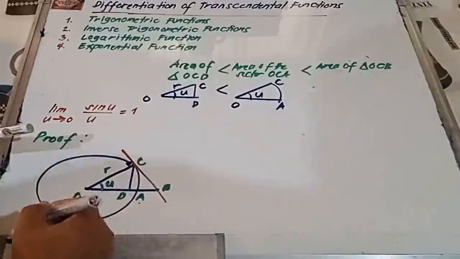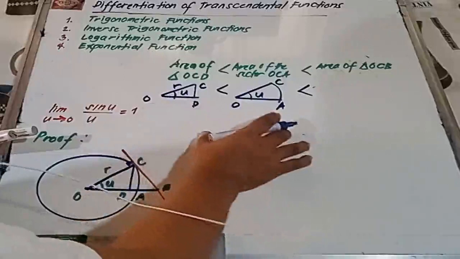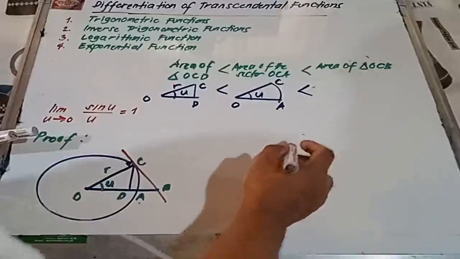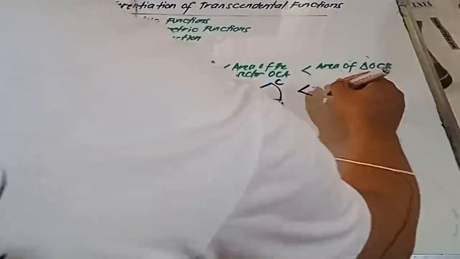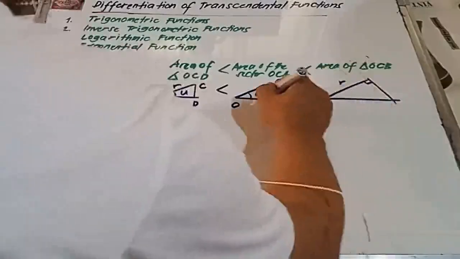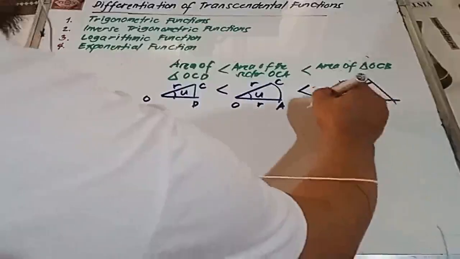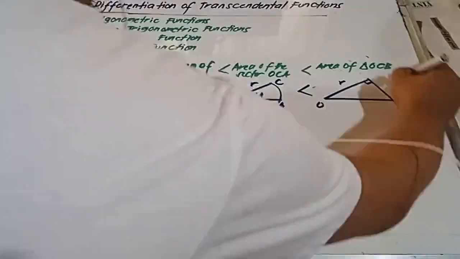At yung triangle OCB, less than din yon. Itong dalawang ito. So, pag ganito, 90 degrees yon. This is R. By the way, this is also R. This is O, B, and C.